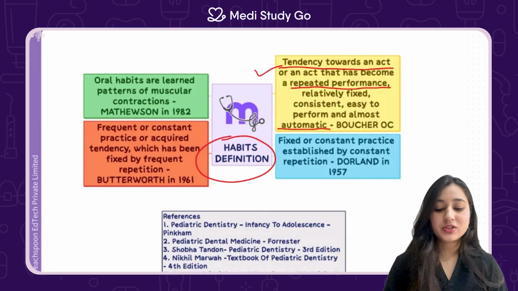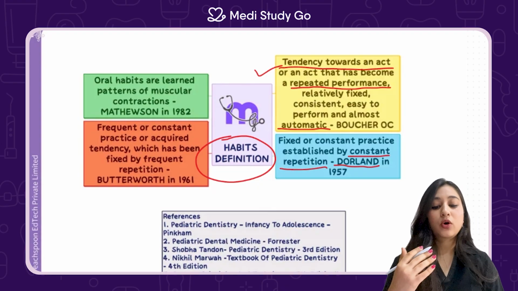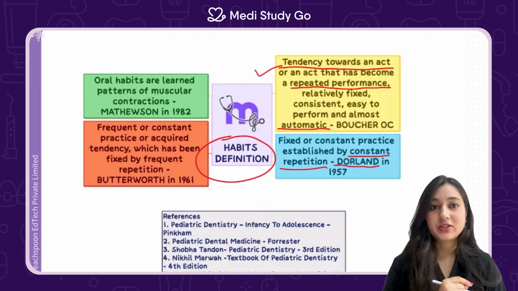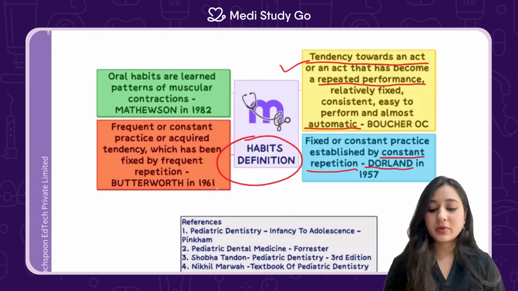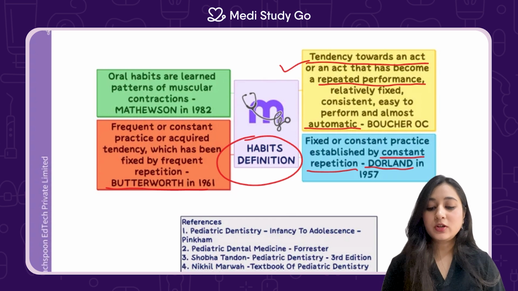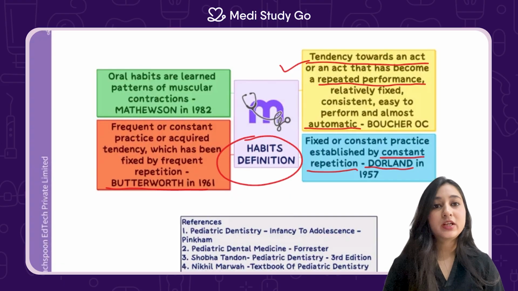The second definition given by Dorland in 1957, a habit is a fixed or a constant practice established by a constant repetition. Again, the key word is fixed or a constant practice, which is established by constant repetition. The next is one given by Butterworth in 1961, frequent or constant practice or acquired tendency which has been fixed by frequent repetition.